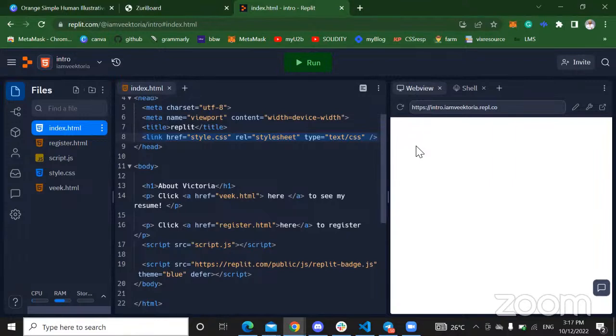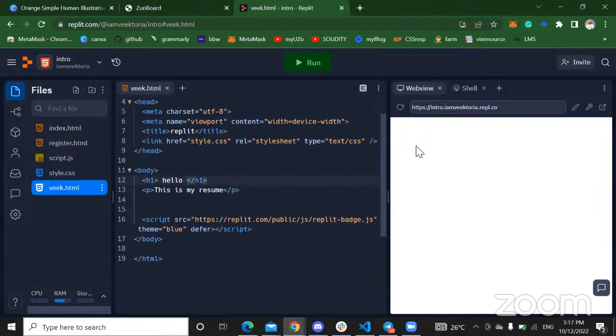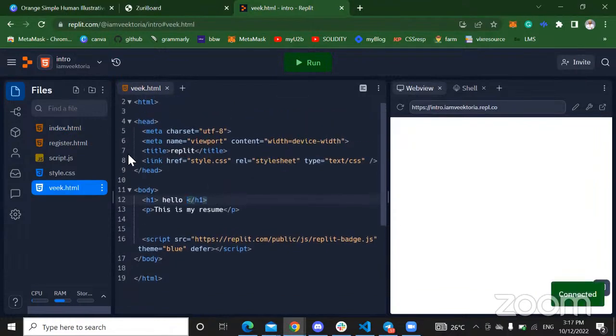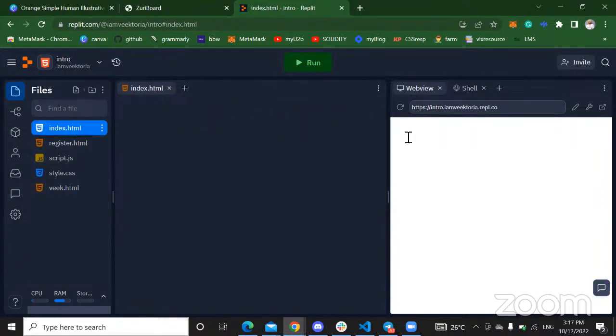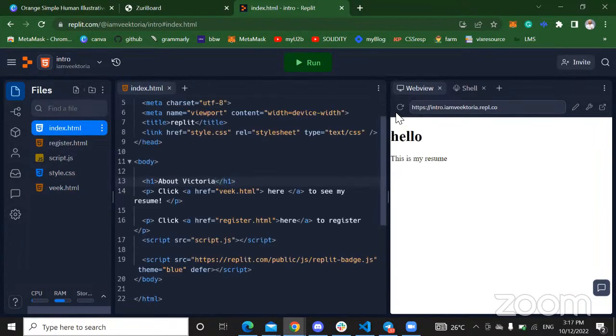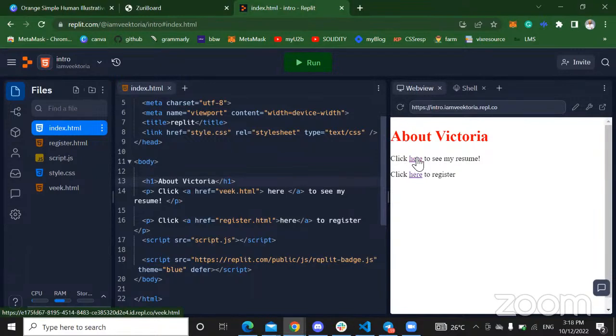This is connected. So as you can see, you can see about Victoria, right? If I click on this place to see my resume, you can see there that the yellow shows red too.